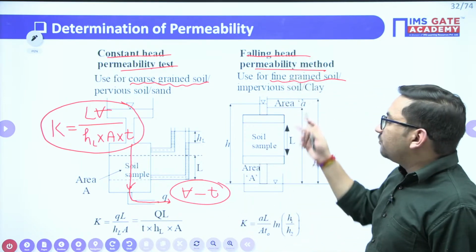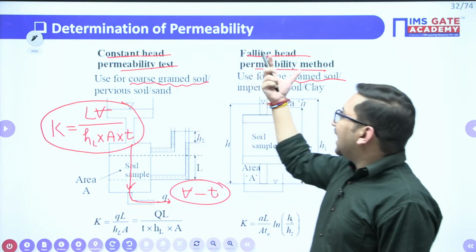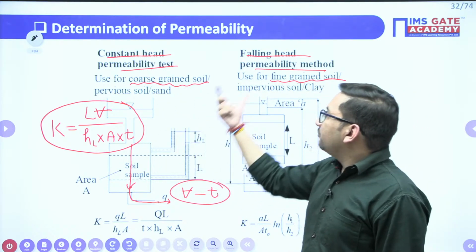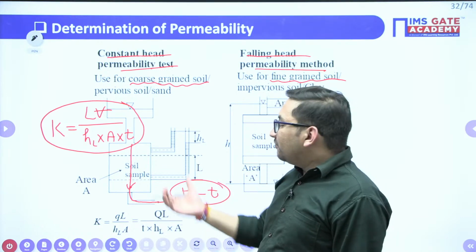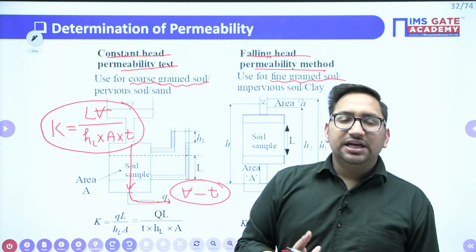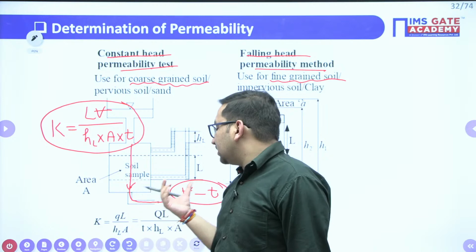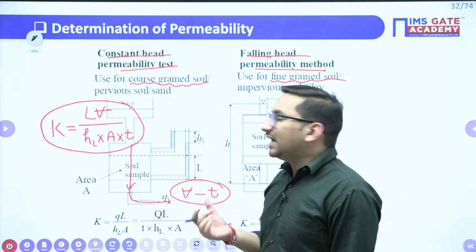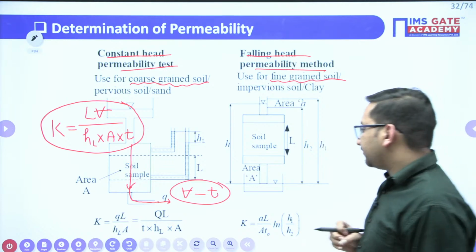If we talk about the falling head test, if we use the previous test for fine grained soil, it will be very difficult to get a particular volume of water in a given time, right? It will take too much time to collect a sufficient volume. So for that, we mainly go for the falling head permeability test, right?